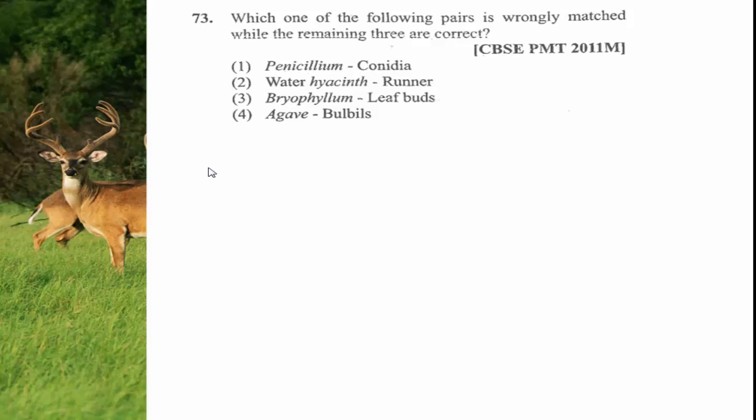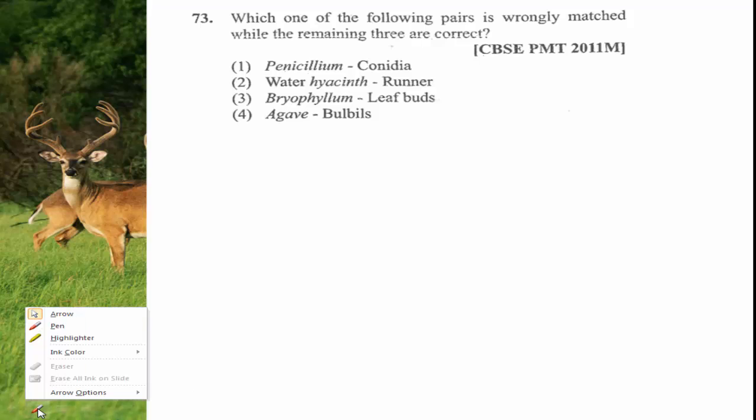And in all these examples, one more term is given along with the names, and these structures represent asexual reproductive parts of that particular example. So only one option is wrongly paired, remaining three are correct. What is that?